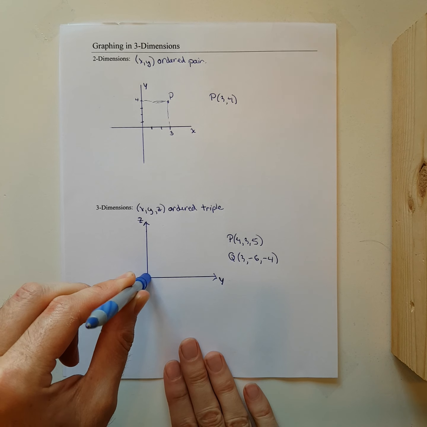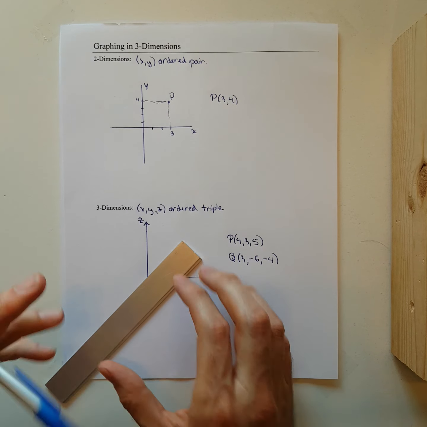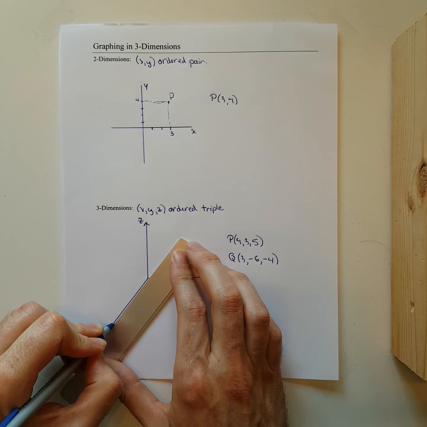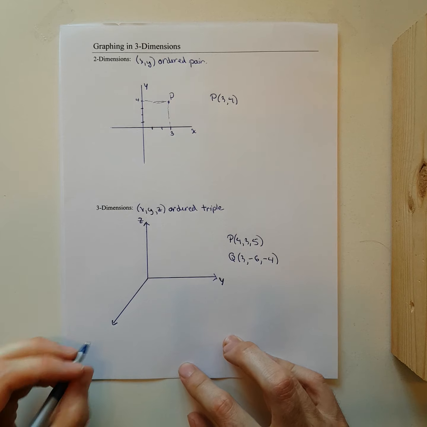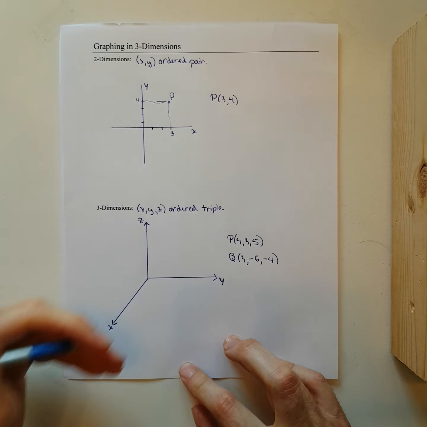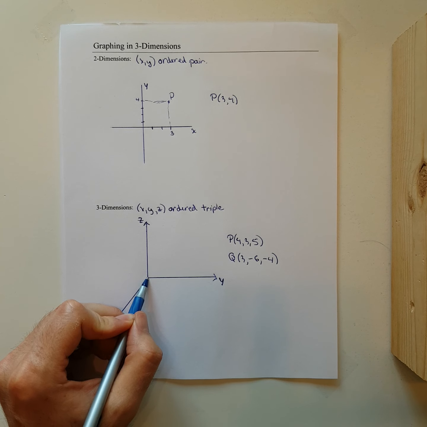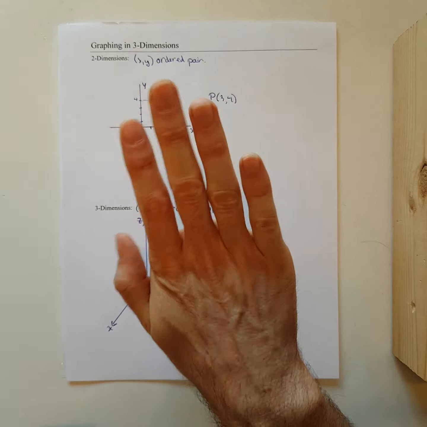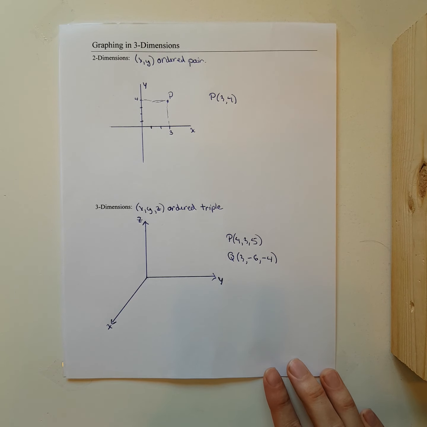But how do I draw that on a 2-dimensional surface? So to do that, to draw our x-axis, what we do is we try to draw this on an angle. And what you need to do, I always joke and say you need to put your 3D glasses on, is you now need to try to picture that that axis is coming out in 3 dimensions. That this origin is kind of sitting back on the page, and that this is this flat surface here, and we have one here, and we have another flat surface over here, that this is coming out of the page.